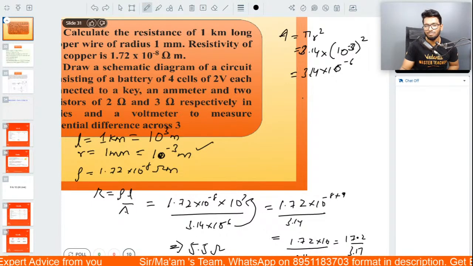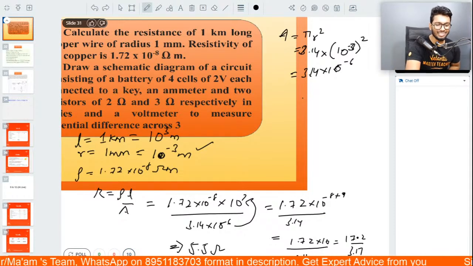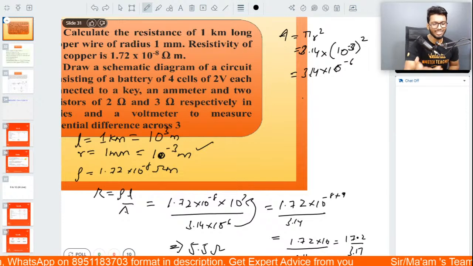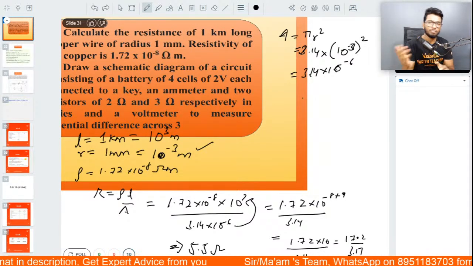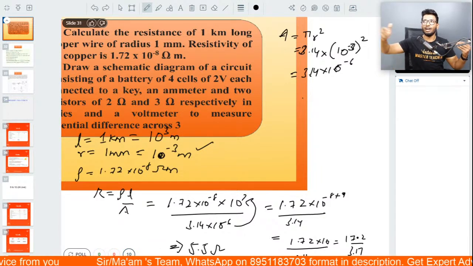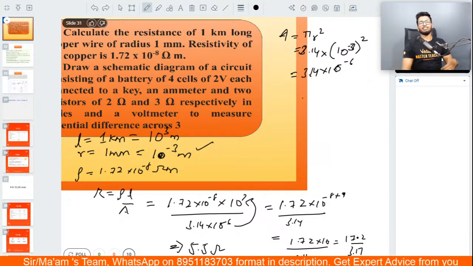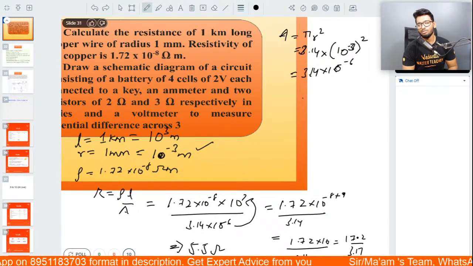All right. So that is the answer. Got it? All right, people. So that is the answer for this question. Absolutely, Udaiji. It's going to be 17.2 divided by 3.14. If you want to multiply and divide by 100, that'll be absolutely fine. So it's going to be 1720 divided by 314. Simplify it further, and you'll get the answer as 5.5 ohms.